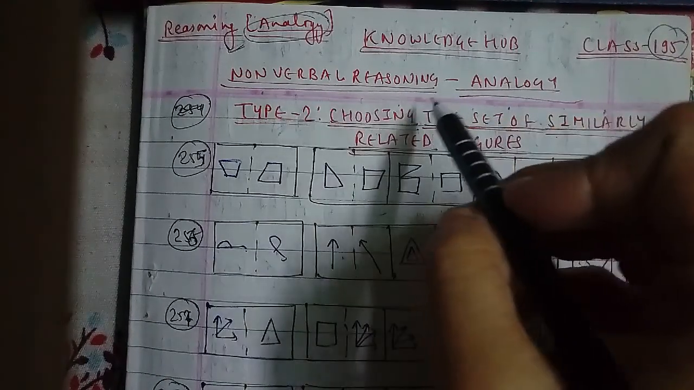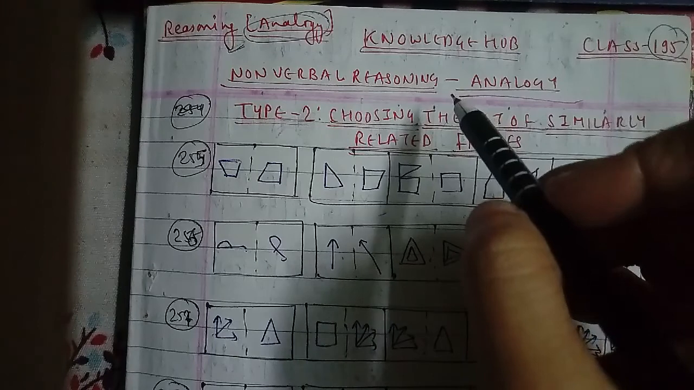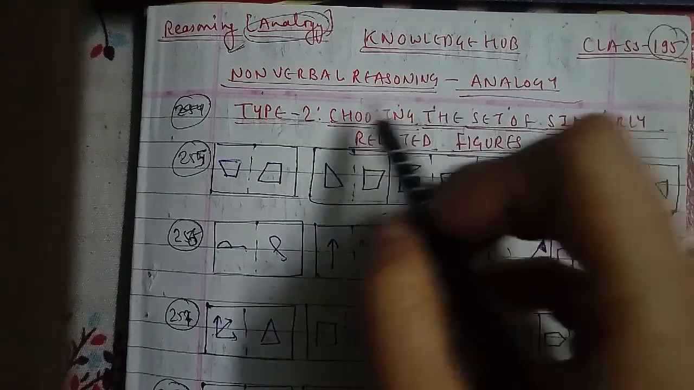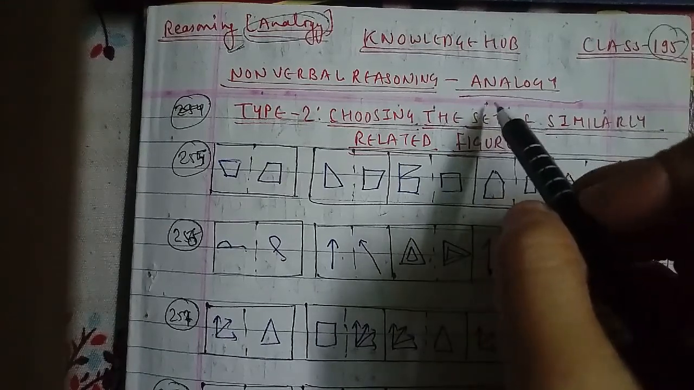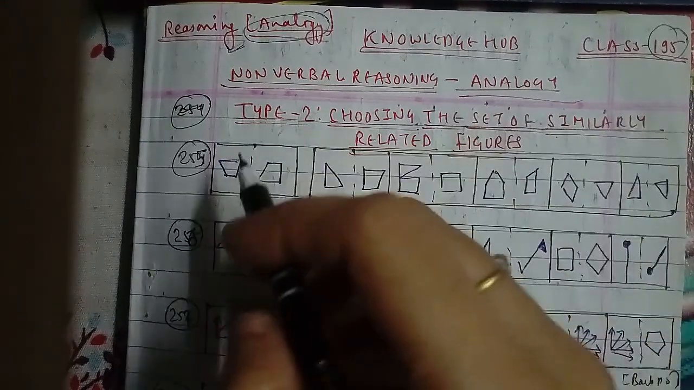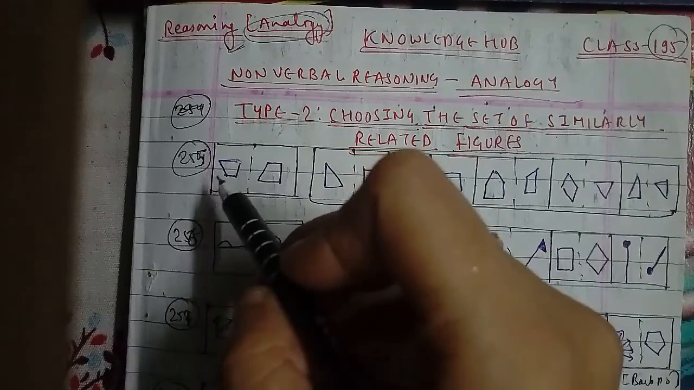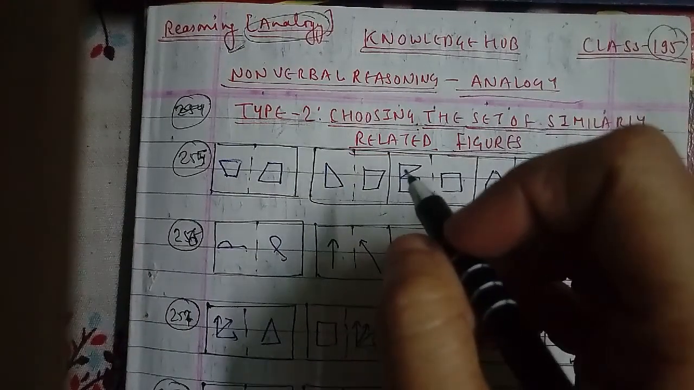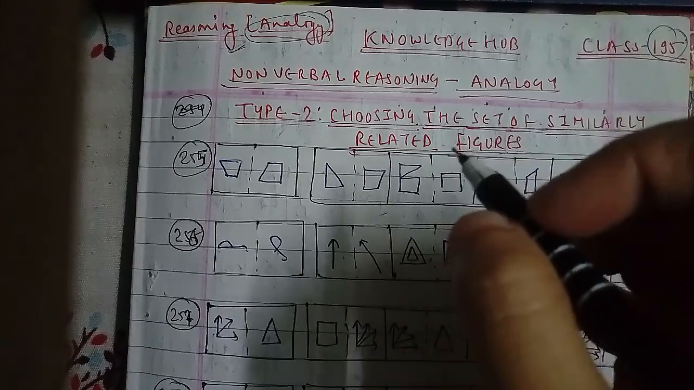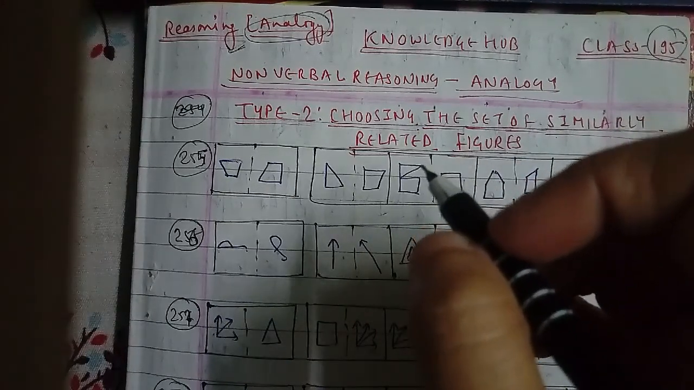In non-verbal reasoning, we had completed the series here, which is more than 1000 questions, and the second topic we have to cover here is analogy. And here as well we had completed the 254th question of the session, and in the analogy we had completed type 1, and now we will be starting with type 2 here.